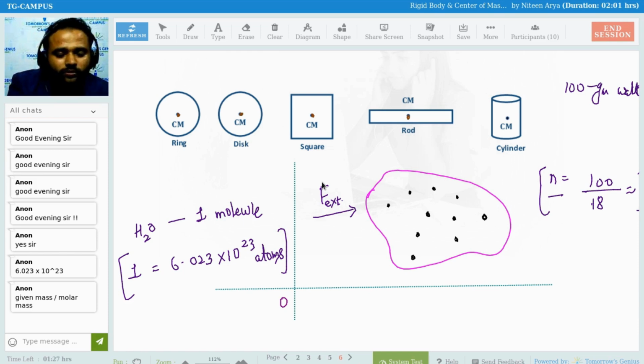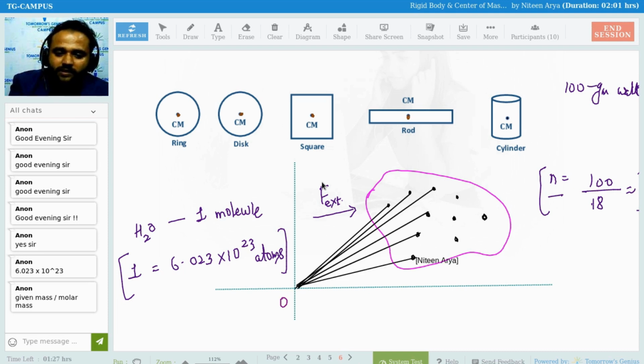Clear? So I am going to find an alternate method. This is my R1, this is my R2, R3, R4, R5, R6, 7, 8, 9, and then 10.